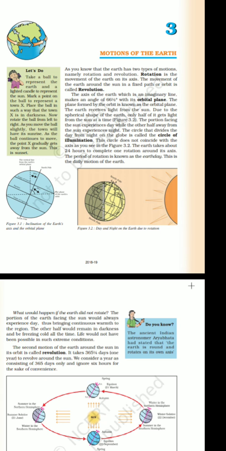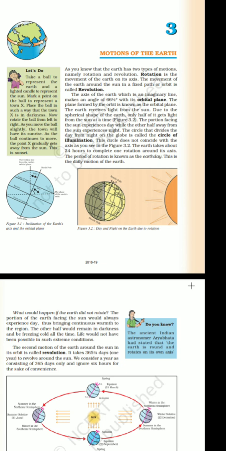But revolution cannot be completed in one day. Revolution takes 365 days and 6 hours, which means one complete year to complete one revolution. The direction is also anti-clockwise, west to east.